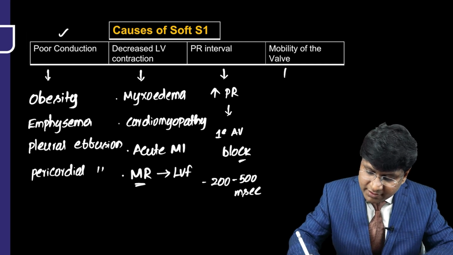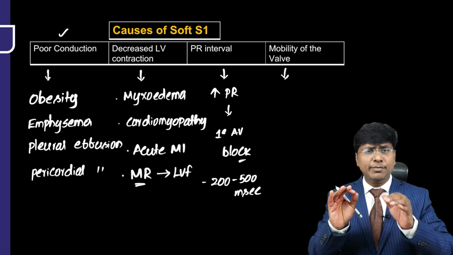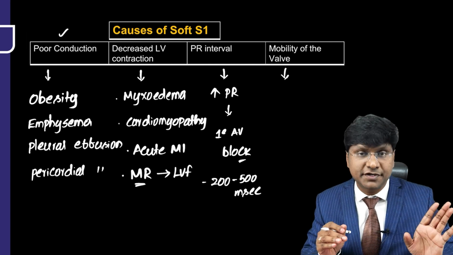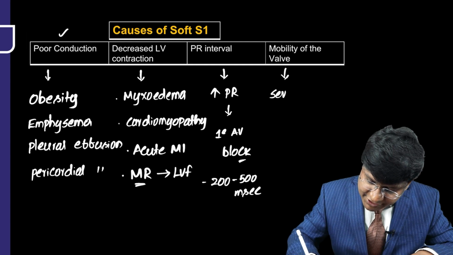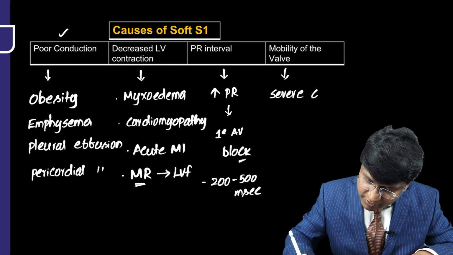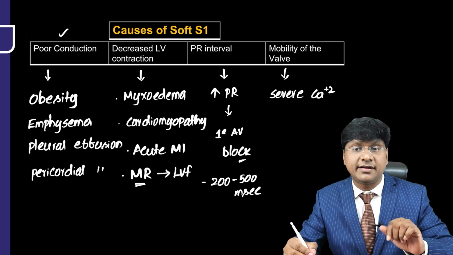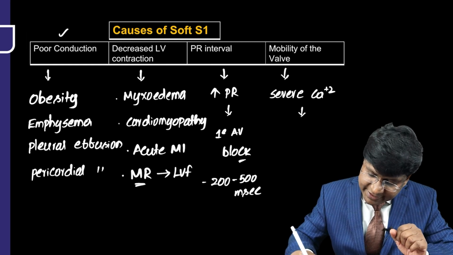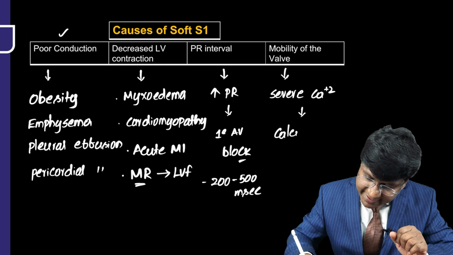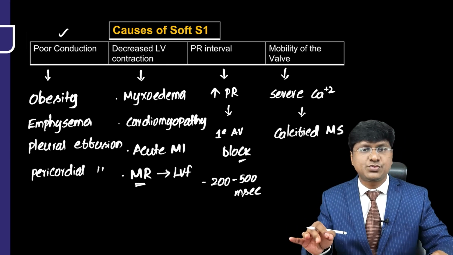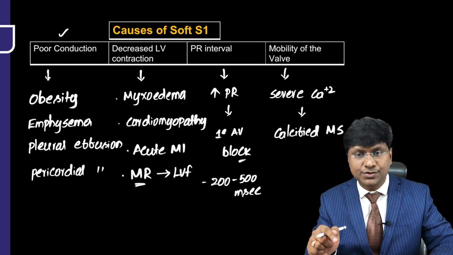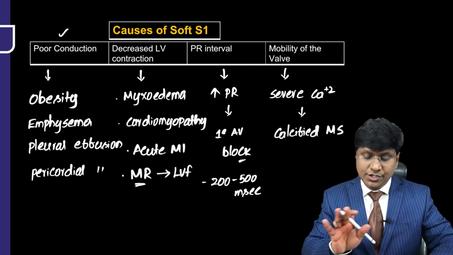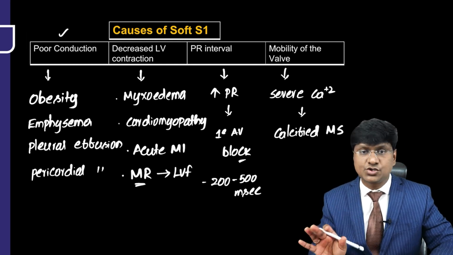Then mobility of the valve. If the mobility of the valve is reduced, then the intensity of the first heart sound will be reduced. What are those conditions? Like in case of severe calcification, severe calcification of the mitral and tricuspid valve. Severe calcification leads to calcified mitral stenosis. As such, in mitral stenosis you will have a loud S1. But in calcified mitral stenosis, the mobility of the valve will be reduced, and thereby you get a soft S1. So these are the conditions where you will have the soft S1.